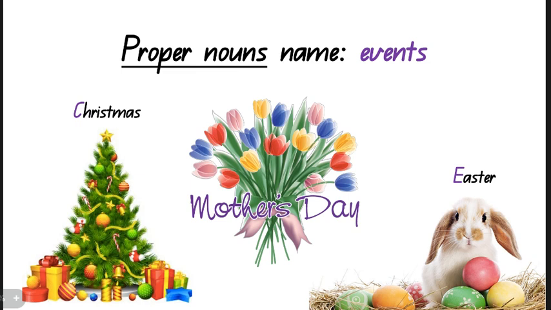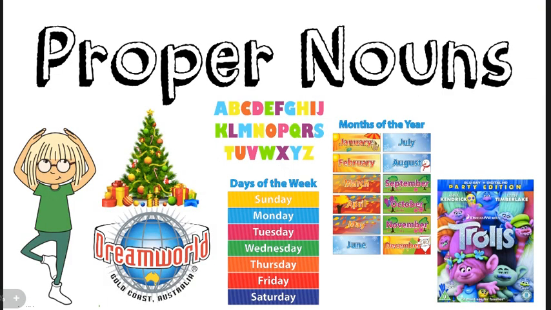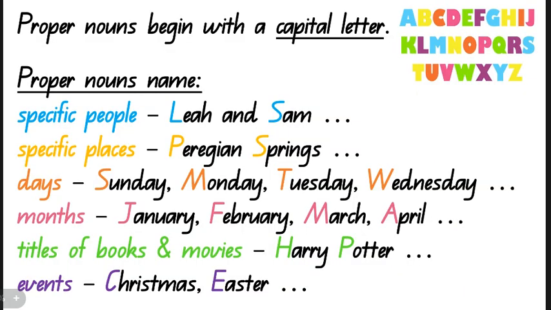So let's go back and review. Our proper nouns always begin with a capital letter. Always, always, always, no matter where they are in the sentence, if they're in the beginning, middle, or the end, they always begin with a capital letter. And proper nouns name specific people, specific places, days of the week, months of the year, titles of books and movies, and specific events.